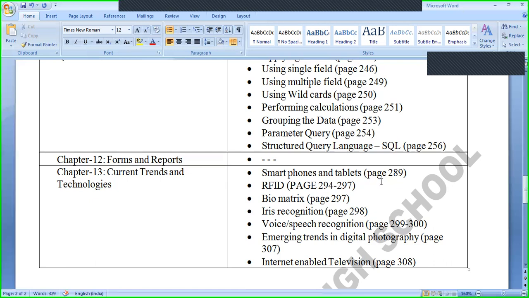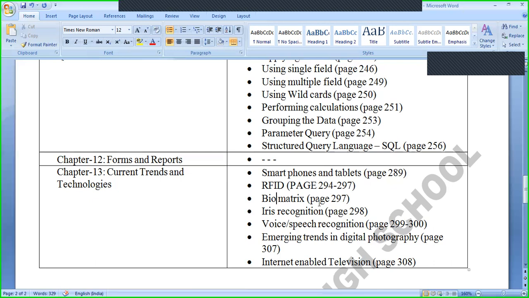Smartphones and tablets, page number 289. This is very important. You know, nowadays smartphones and tablets are the most important part of human life. So definitely you have to prepare this chapter. I don't understand why it is removed, but these topics will not be asked in the examination. Next, RFID, page number 294 to 297, will not be asked in the examination.